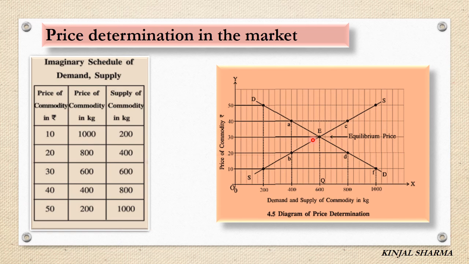Now let us revise the whole chapter. What do you mean by production, supply and stock? First of all, production: we can say it is the total amount of goods which is created by the available factors of production during a particular or fixed period of time.